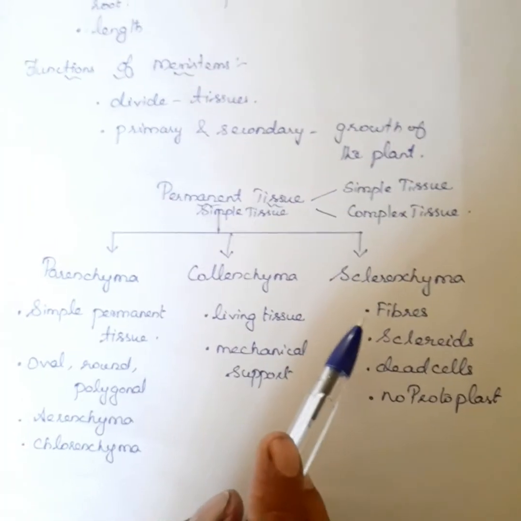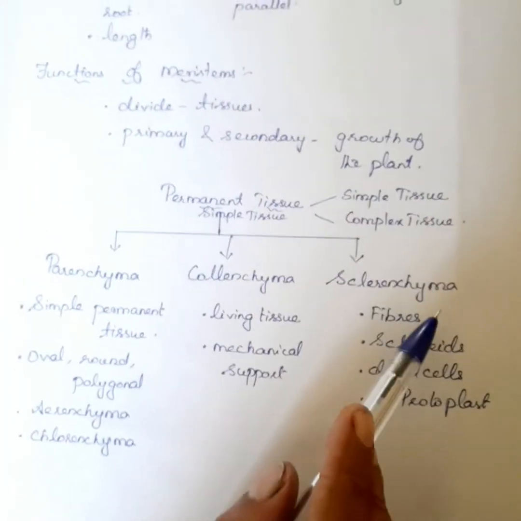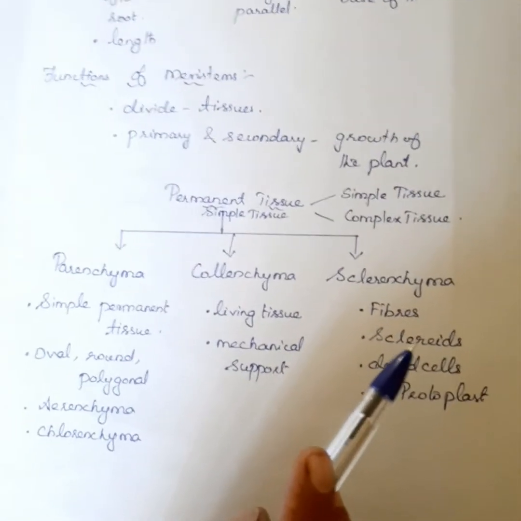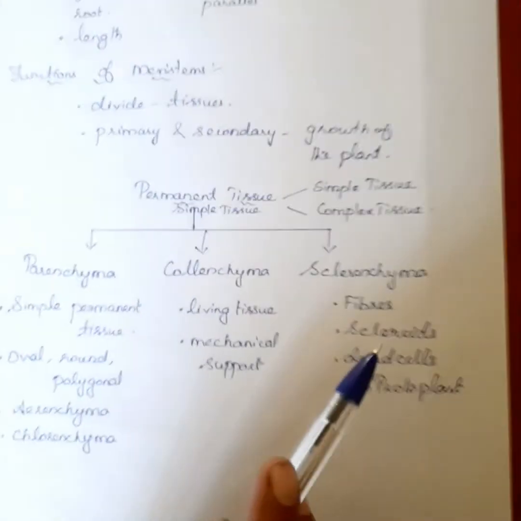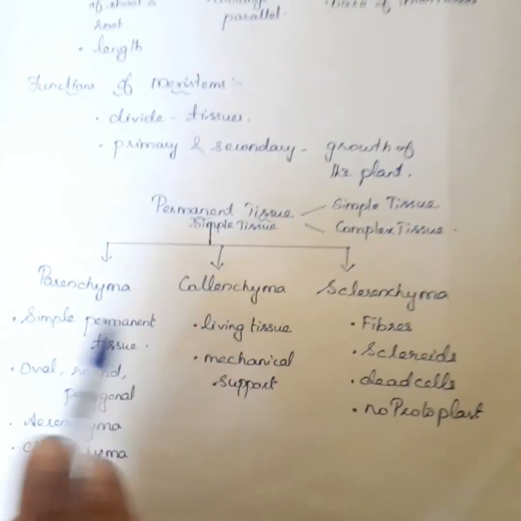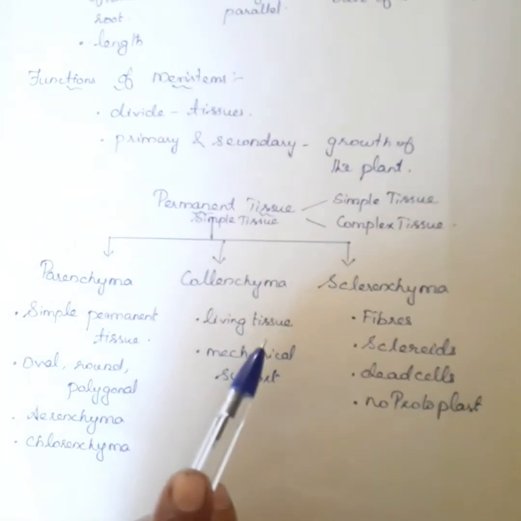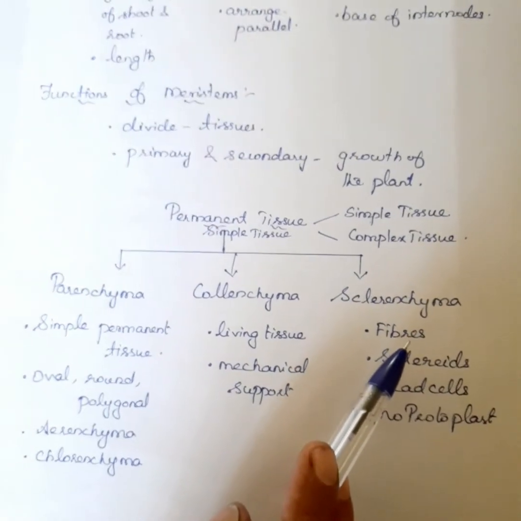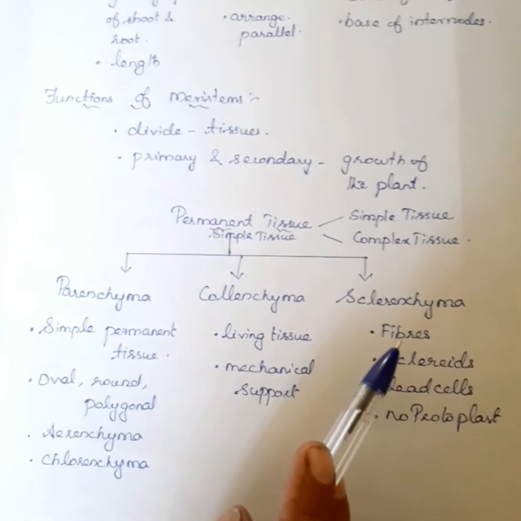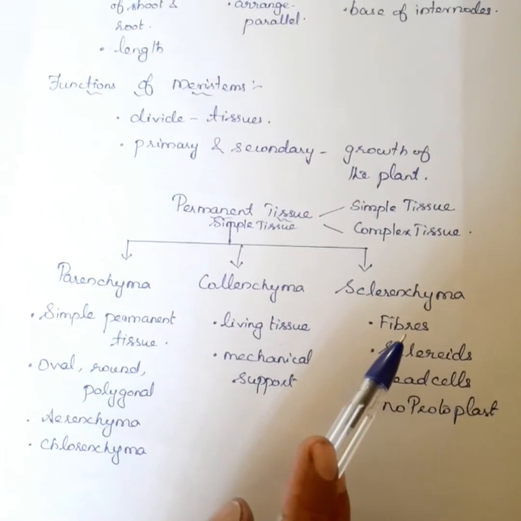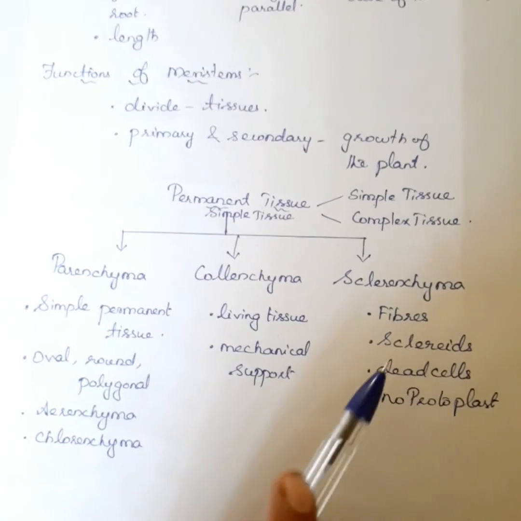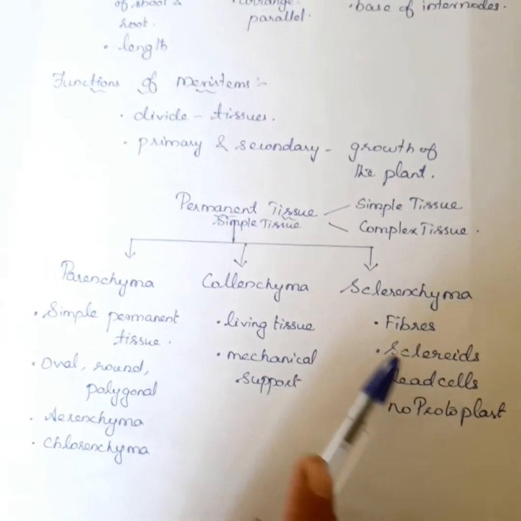The next kind of simple tissue is sclerenchyma. They have thick walled cells, and these are dead cells, but collenchyma and parenchyma are living cells. There is no protoplast, so they are called dead cells. It provides strength to the plant parts, and it is divided into two types, fibers and sclereids.